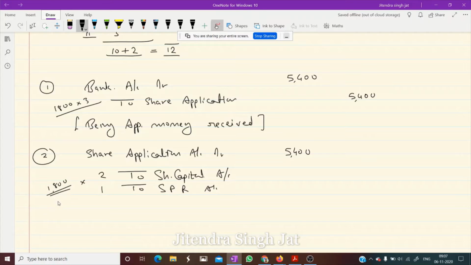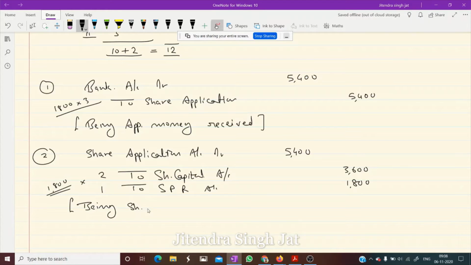So 1,800 times 2 is 3,600, and 1,800 times 1 is 1,800 SPR received. So we have actually received 5,400 in application, and out of that, 3,600 is transferred to share capital account and 1,800 to security premium reserve. In this way we need to pass the entry.